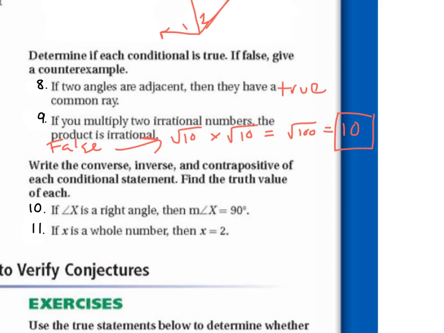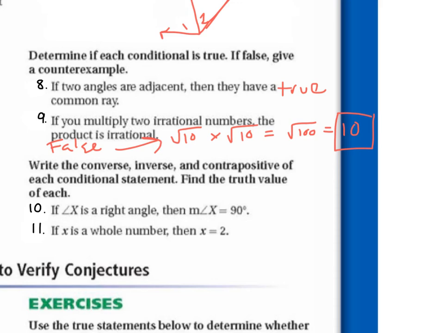What would be the inverse? If x isn't a right angle, then the measure of angle x is not equal to 90. Right, so if angle x is not a right angle, then the measure of angle x is not equal to 90. That's true also. And what about the contrapositive? If the measure of angle x is not equal to 90, then angle x is not a right angle. That's true also. Perfect.